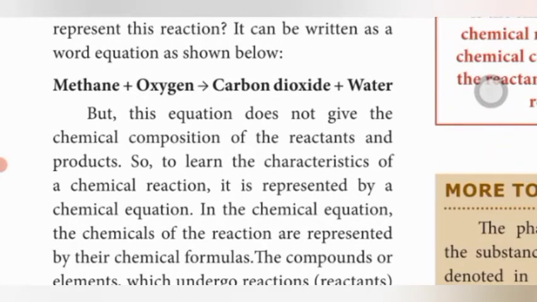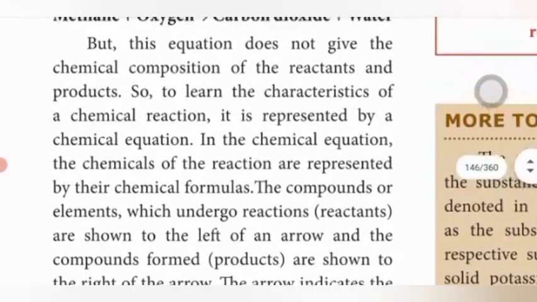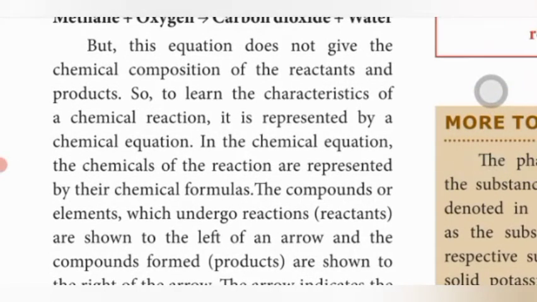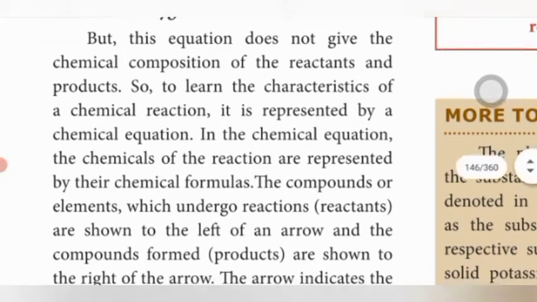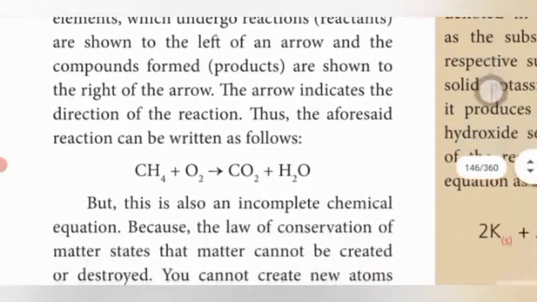In a chemical equation, the chemicals of the reaction are represented by their chemical formulas, both reactants and products. The compounds or elements which undergo reactions act as the reactants. Reactants are shown to the left of the arrow mark.